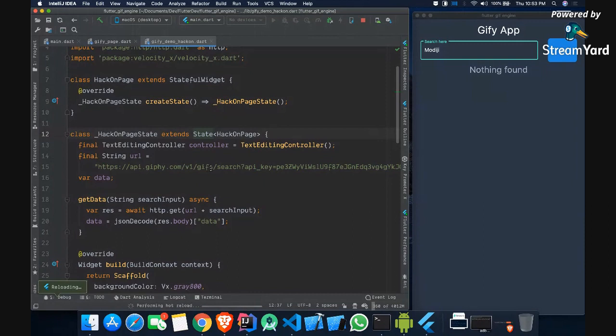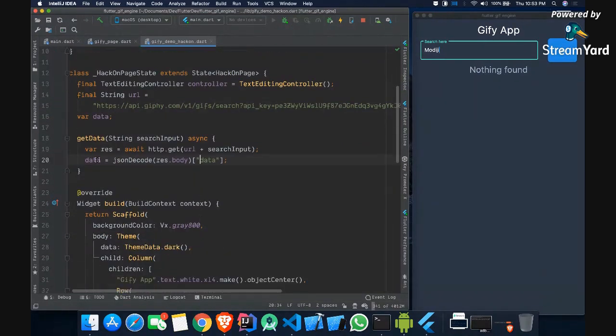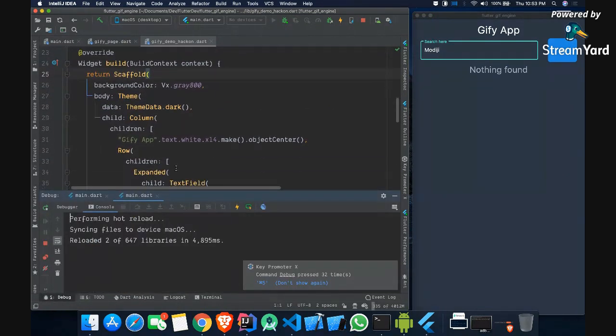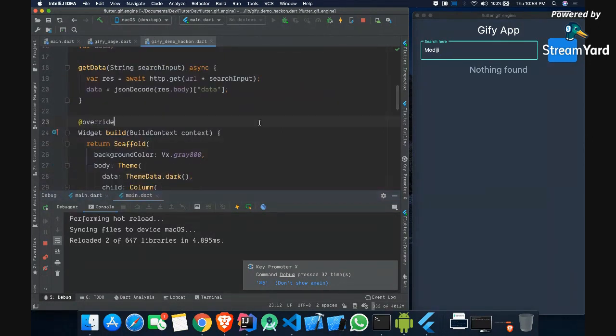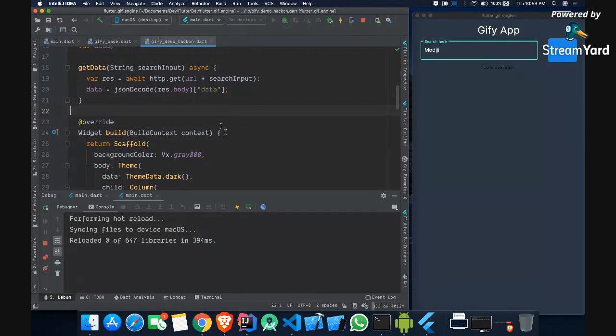Now if I press go again, you will see that it is still saying nothing found. Even though we have set the data, if we check the debug, we haven't got the data yet, I guess, but we should get it now. Let's save it again. Yes, you can see it's showing data available.